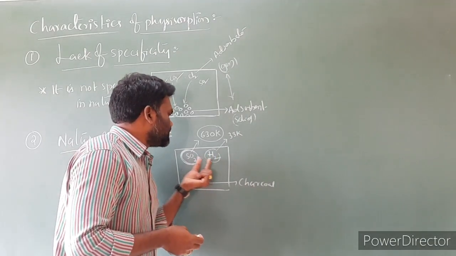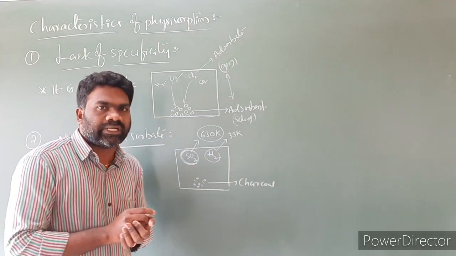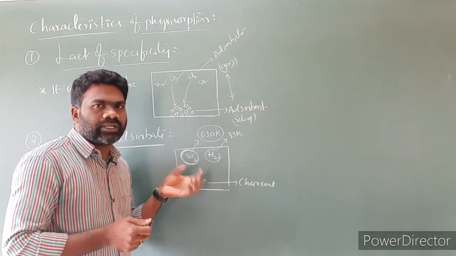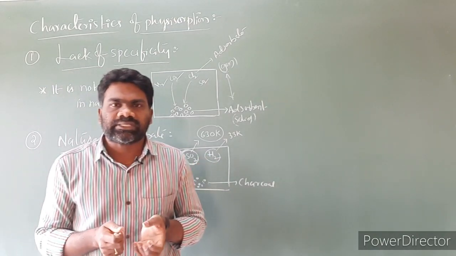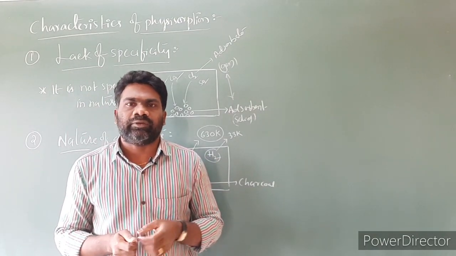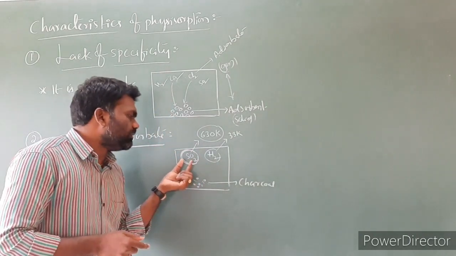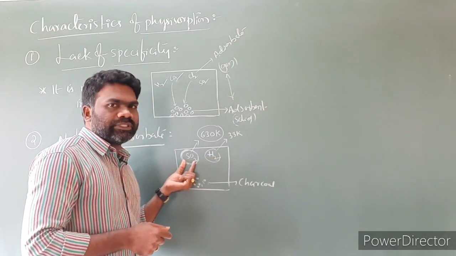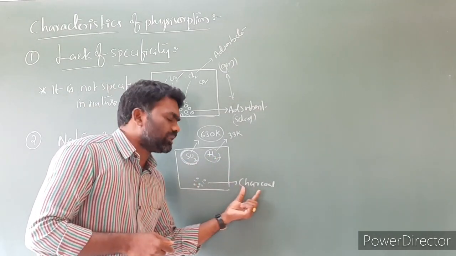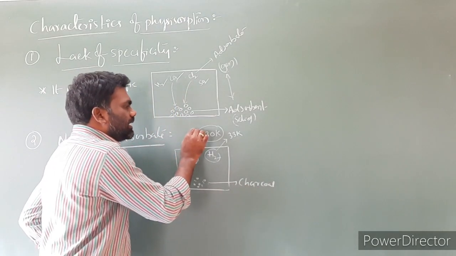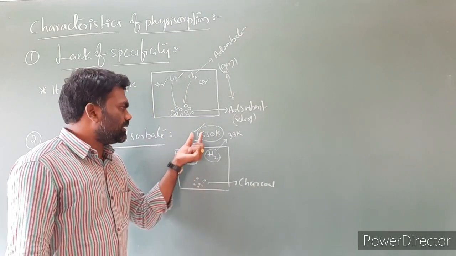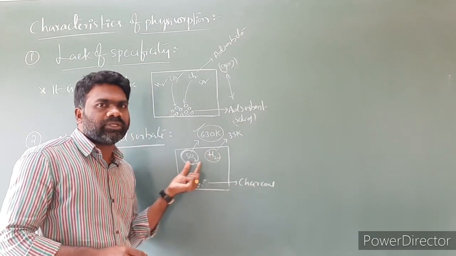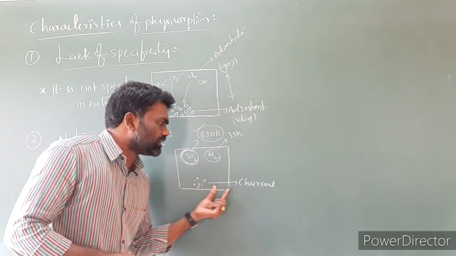If you compare sulfur dioxide and hydrogen, in terms of molecular sizes also you can tell. Sulfur dioxide is larger in size compared to hydrogen gas. The larger the size, the greater the extent of van der Waals force. So sulfur dioxide has more van der Waals forces compared to hydrogen gas. The more the van der Waals forces, the more easily the gas will get adsorbed upon the activated charcoal. So by taking the critical temperature and liquefaction of gases, we can identify which gas is going to get adsorbed very easily upon the activated charcoal.